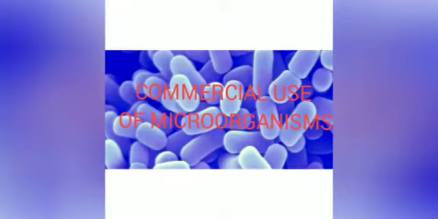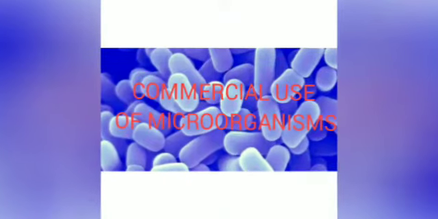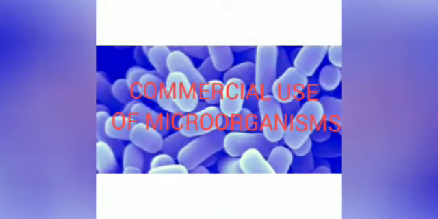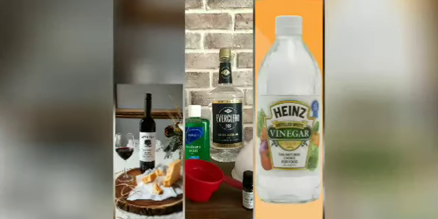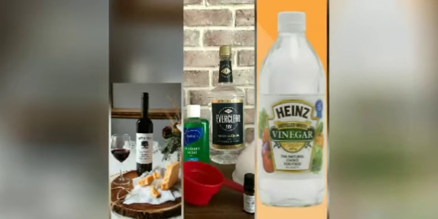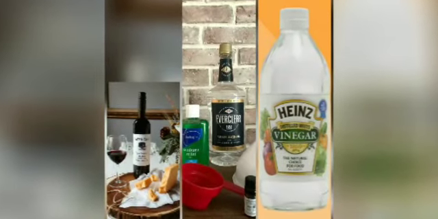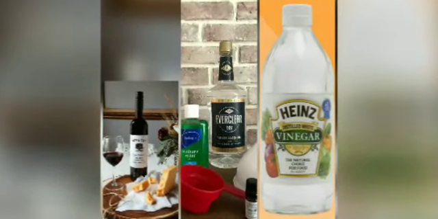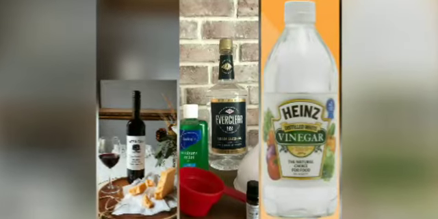Right. Now we'll move on to the commercial use of microorganisms. Microorganisms are used for the large scale production of alcohol, wine and acetic acid. Wine, alcohol and acetic acid. What is acetic acid? Vinegar, which we normally use at home in preparing so many food items.